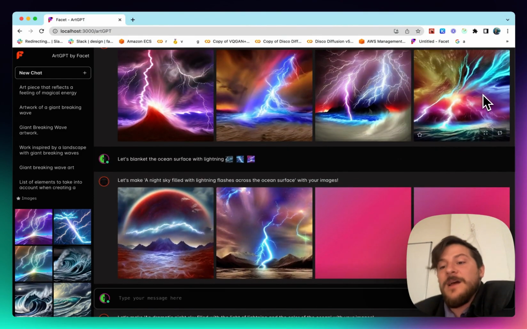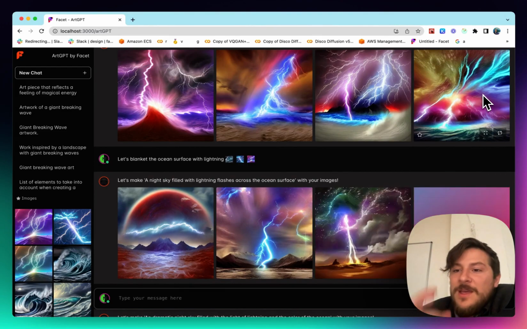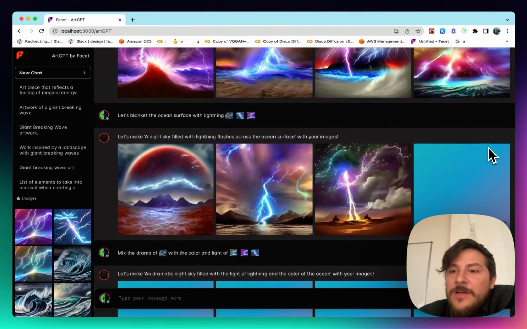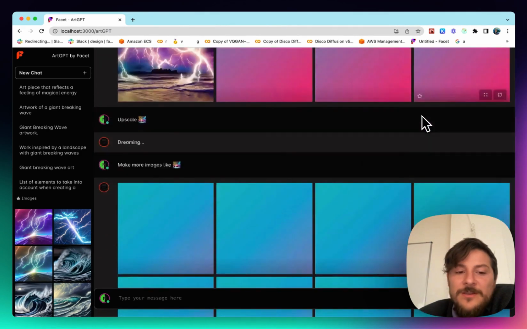I really like this one. This one's probably my favorite so far. It's a blend of where the ocean almost enters the sky. I'm going to go ahead and upscale that one to save as well, and let's even do a reroll and see what variations we can get there.